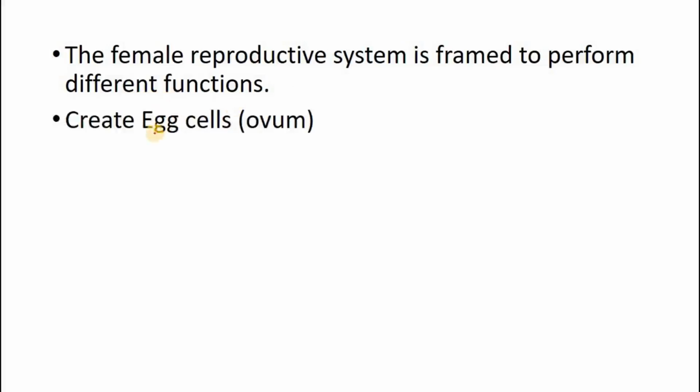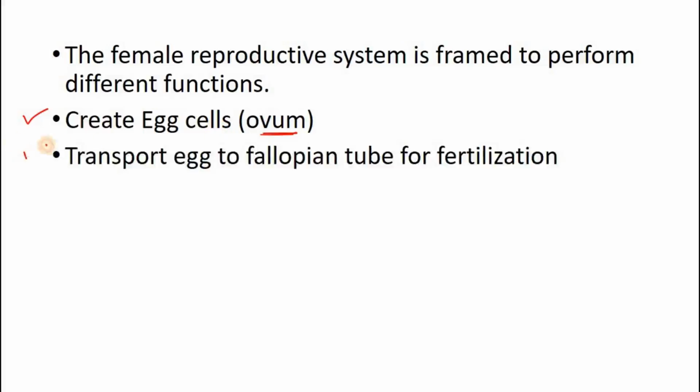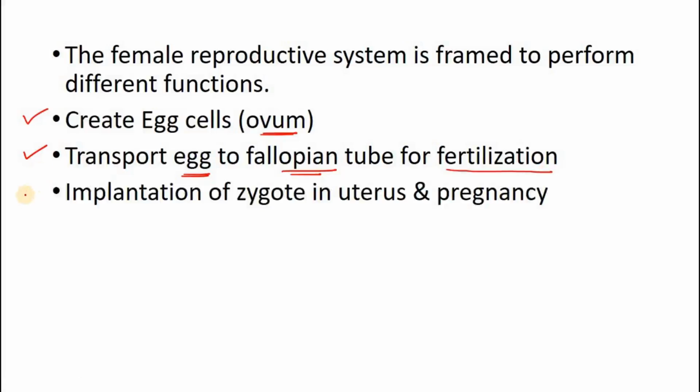It will create the egg cells, meaning the egg, the ovum. It will transport the egg to the fallopian tube for the purpose of fertilization. It will help in implantation of the zygote in the uterus and the resultant pregnancy.